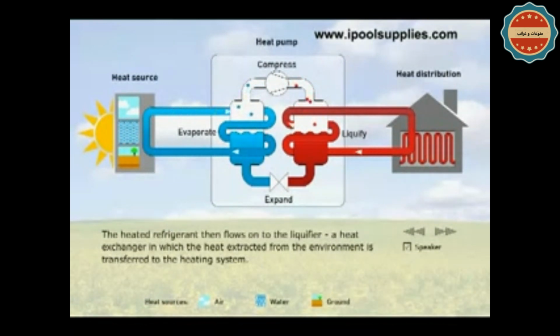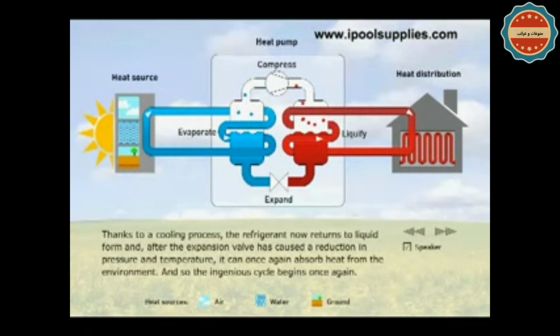The heated refrigerant then flows on to the liquefier, a heat exchanger in which the heat extracted from the environment is transferred to the heating system. Thanks to a cooling process, the refrigerant now returns to liquid form, and, after the expansion valve has caused a reduction in pressure and temperature, it can once again absorb heat from the environment. And so, the ingenious cycle begins once again.